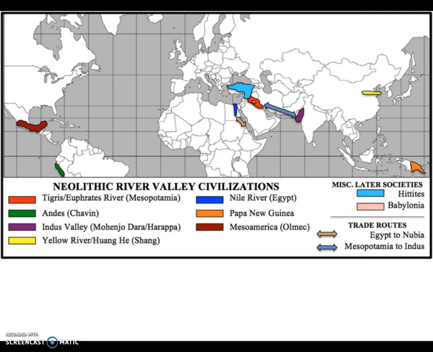Then last, social structures. We have the creation of these social hierarchies. And like we said, as the places got bigger, the social hierarchies became even stricter. We also are going to have intense patriarchal societies as well, with Egypt being the exception, where women had more rights. So that's it for the river valley civilizations.